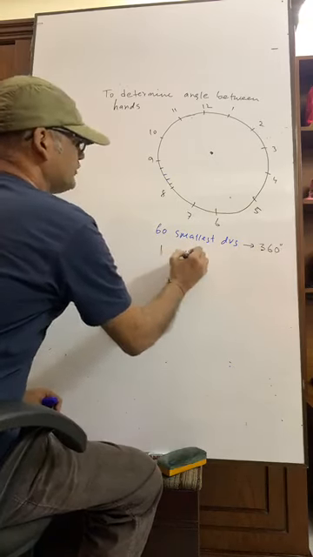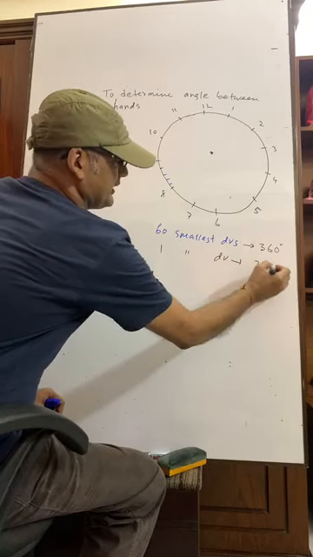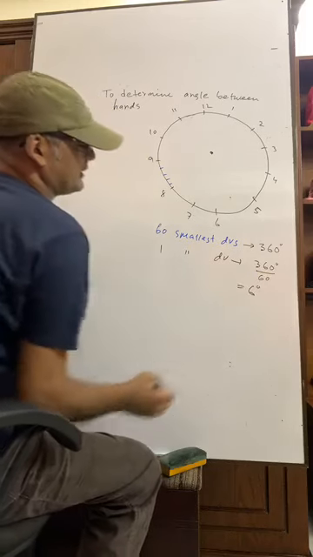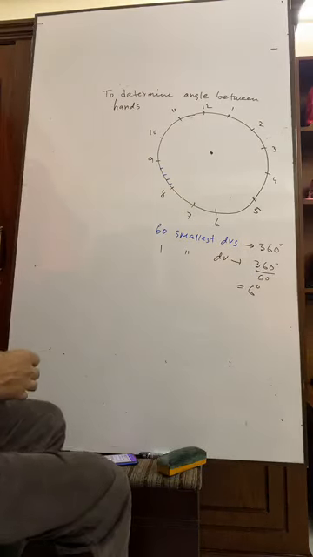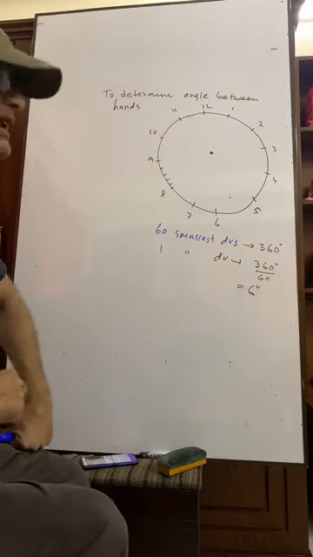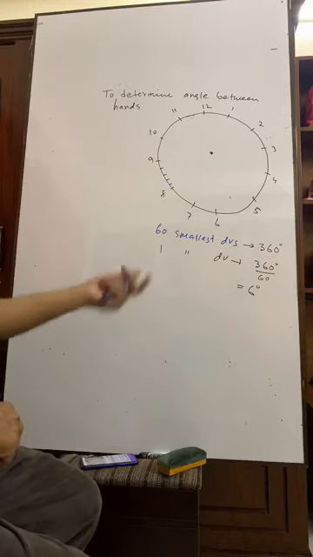So one smallest division subtends 360 degree by 60, that is equal to 6 degree. You understand? That means one smallest division subtends an angle of 6 degree at the center.